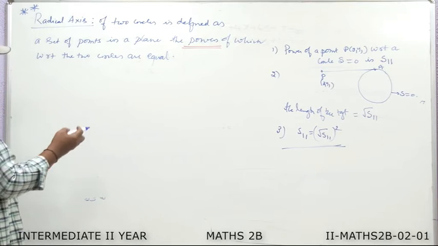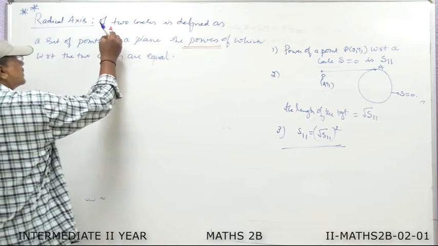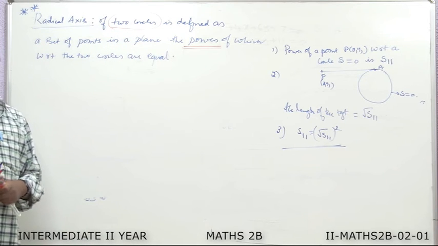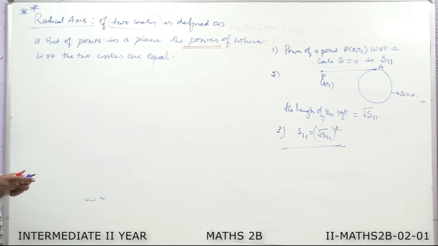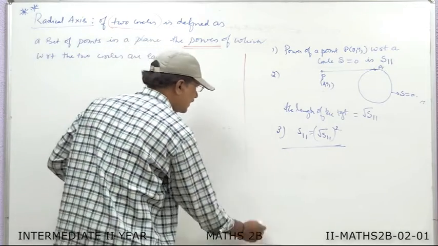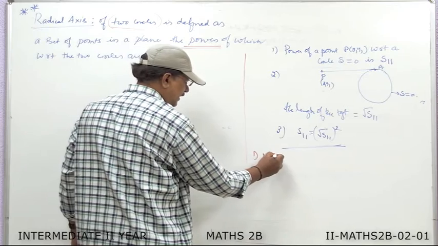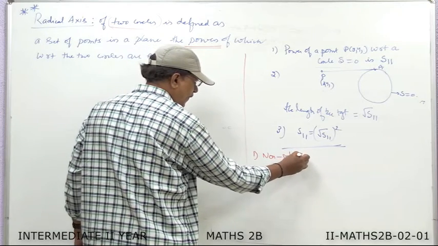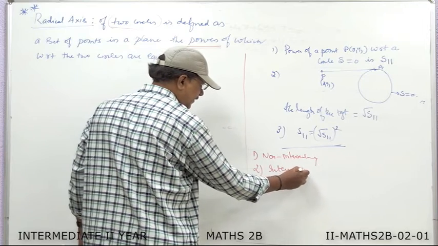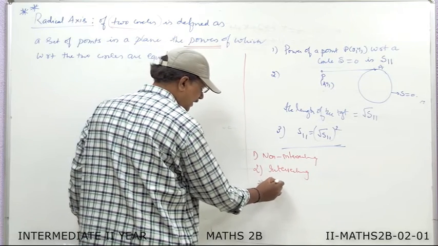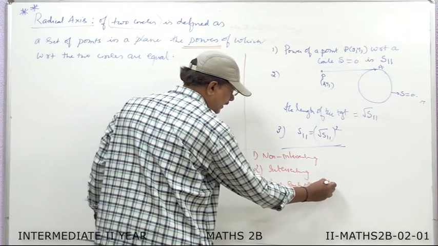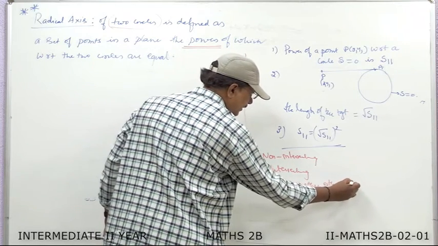What he says, the radical axis of two circles is defined like this. If you use the word two circles, we have different cases like this. The two circles may be non-intersecting. The two circles may be intersecting. The two circles may touch each other either internally or externally.